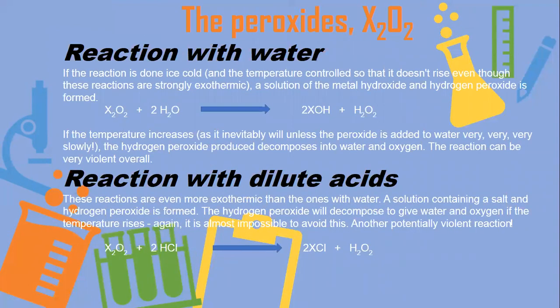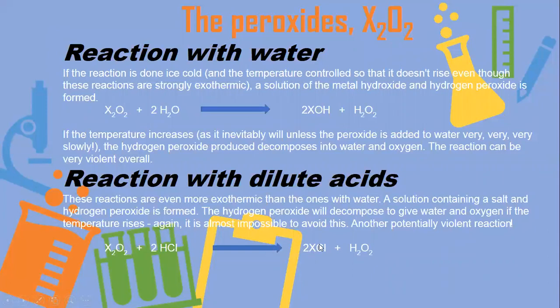The next is peroxides. Peroxides also react with water and give hydroxide plus hydrogen peroxide. This reaction is a highly exothermic reaction. Then it reacts with dilute HCl to give halides.